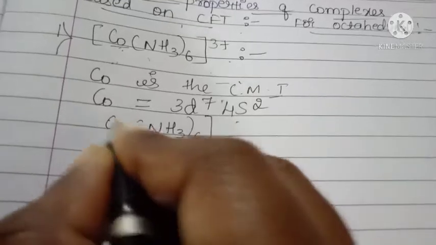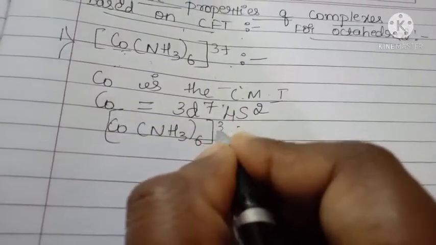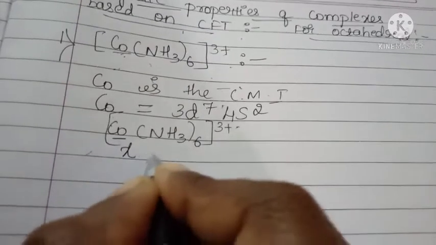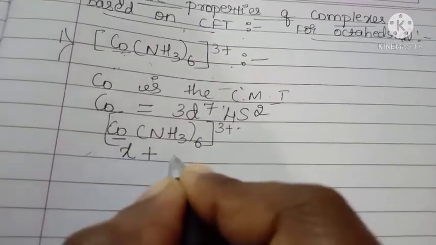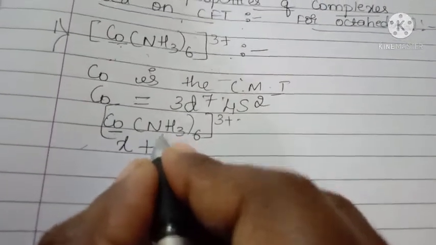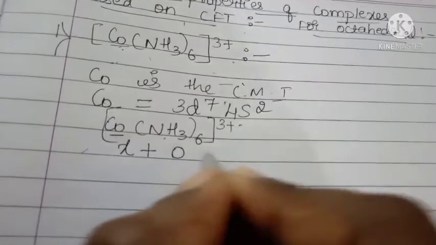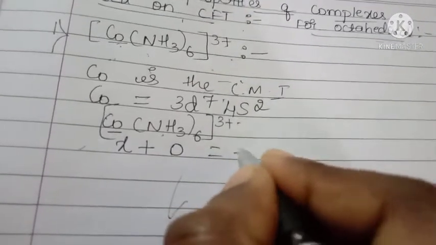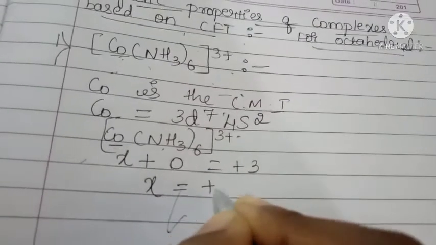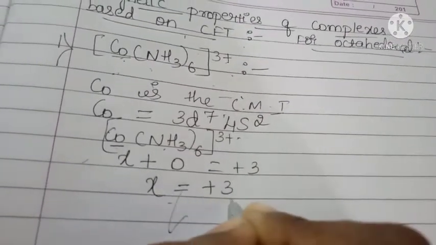In [Co(NH3)6]3+, here we have to calculate the oxidation state of cobalt. You have to write it as x. Ammonia is a neutral ligand, so it does not carry any charge. You have to write x plus 0 is equal to plus 3. So the oxidation state of cobalt is plus 3.